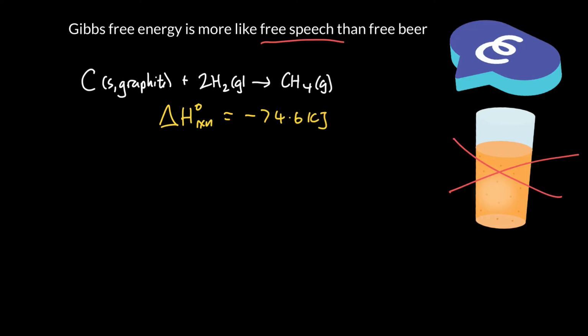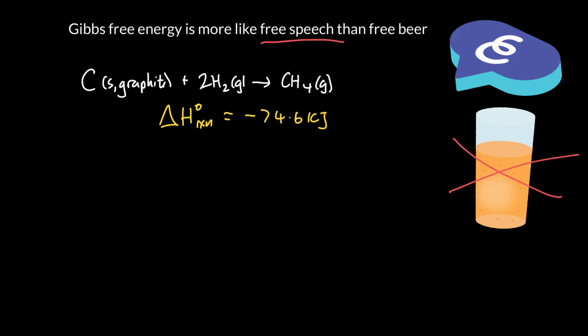So one way to interpret this is that for every mole of graphite that reacts with 2 moles of hydrogen to make a mole of methane, we release 74.6 kilojoules of heat under conditions of constant pressure. So it's an exothermic reaction. And you might say, well, maybe we can use that heat, right? Maybe we can use that 74.6 kilojoules every time we make a mole of methane to do stuff with.